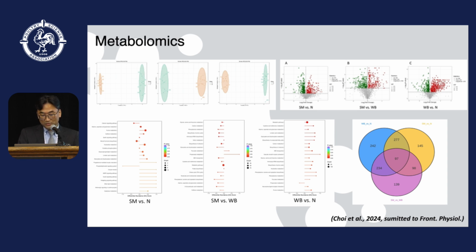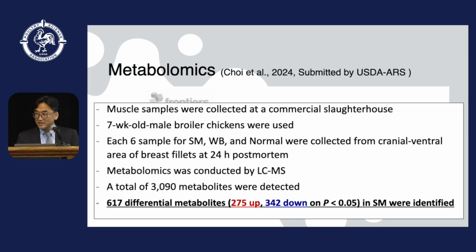A total of more than 3,000 metabolites were detected in this assay, and out of those, about 617 differential metabolites were detected, including more than 200 up-regulated and 342 down-regulated metabolites.